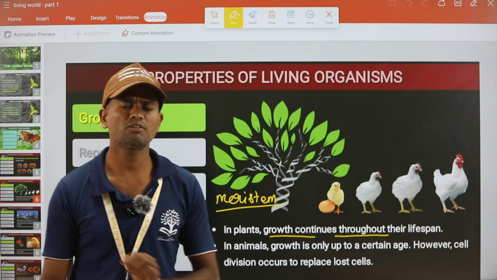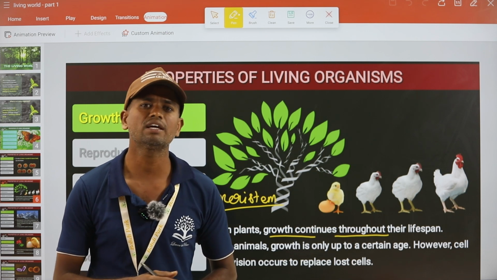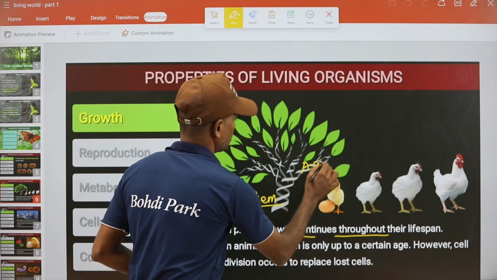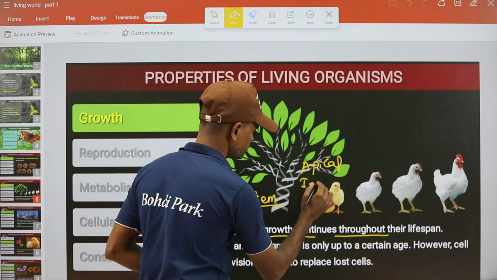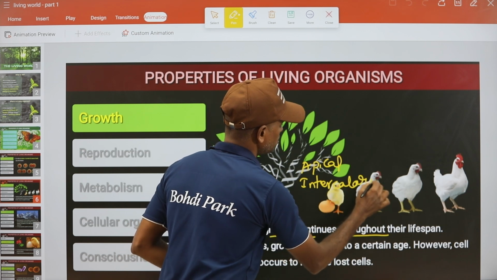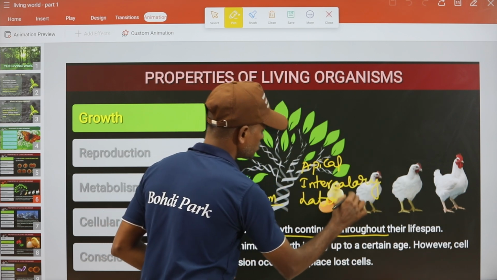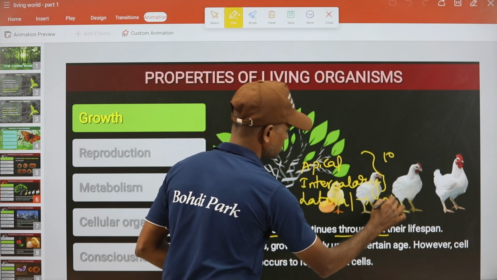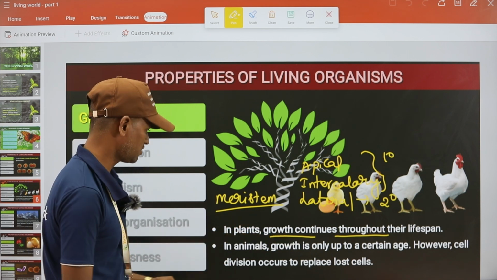So there are three different types of meristems: apical meristem, intercalary meristem, and lateral meristems. The first one is apical meristem, the second one is intercalary meristem, and the third one is lateral meristems. These two are the primary meristems. These are secondary meristems, right? So we will see them in the anatomy of flowering plants.